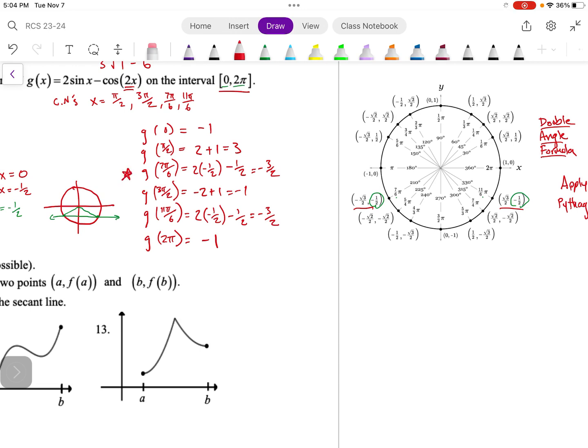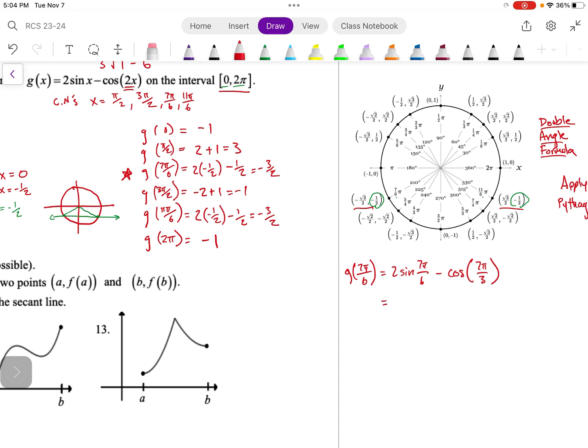I'm going to do it with this 7 pi 6 example of what me finding those numbers looks like. So if I did g of 7 pi 6, I'm going to have 2 sine of 7 pi 6 minus cosine of 2 times 7 pi 6, which is 7 pi thirds.